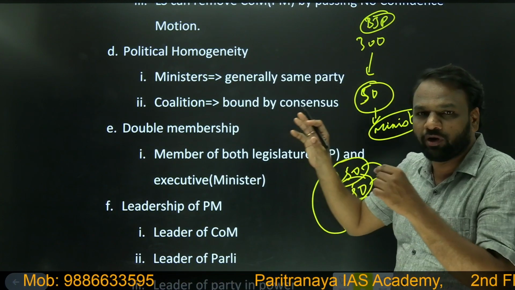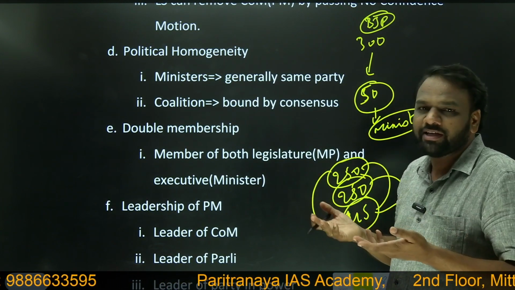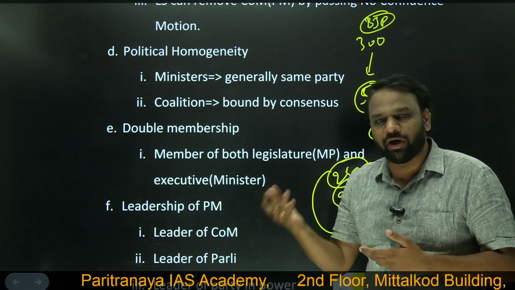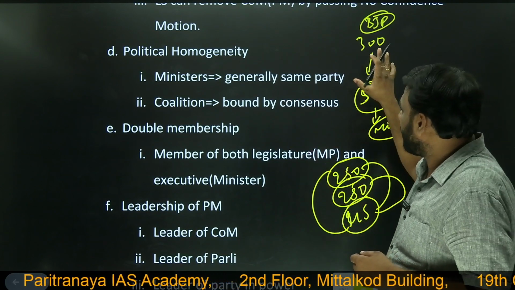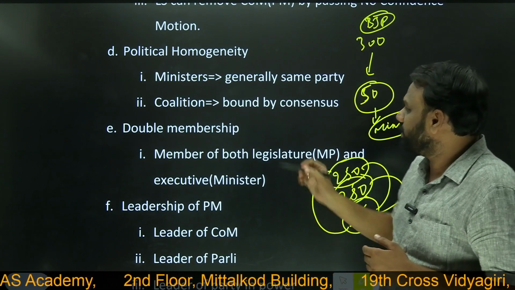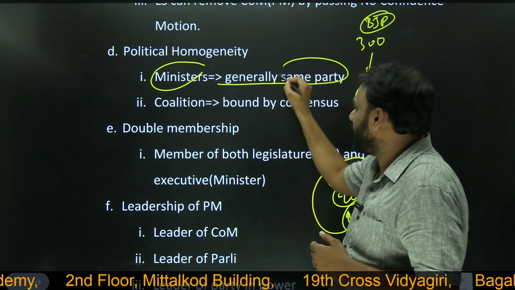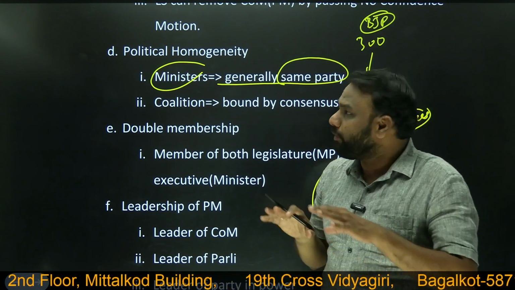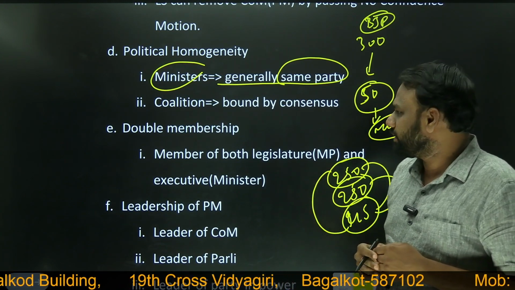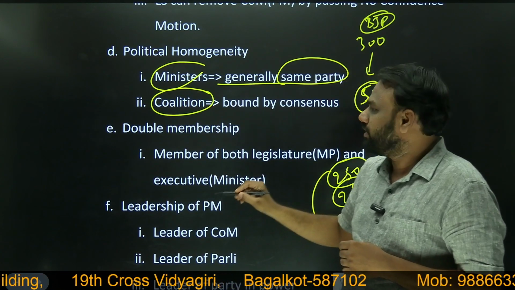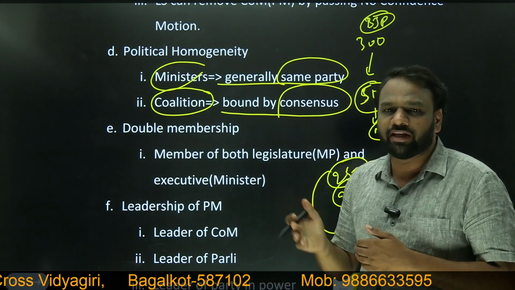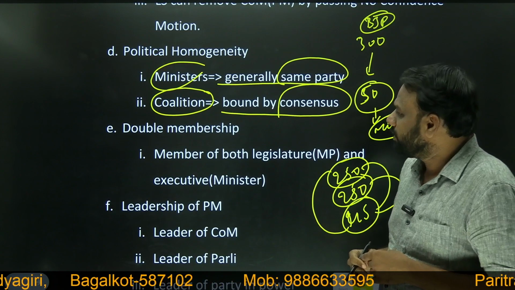All the ministers do not belong to the same political party, so their ideologies will not be the same; they will be different. So chances of differences of opinion arising are higher in the case of a coalition government. But in a government where a single party has got a majority, differences are very few, because the ministers all belong to the same party. That is why under the parliamentary system, political homogeneity will be maintained, and policies can be very easily implemented. Whereas in a coalition it is very difficult, because a coalition is bound by consensus. Whatever agreement the parties have formed, based on that they have to work. So this is just an exception.